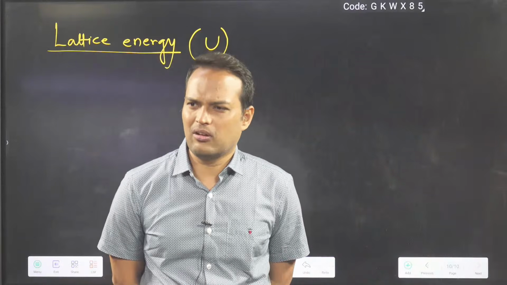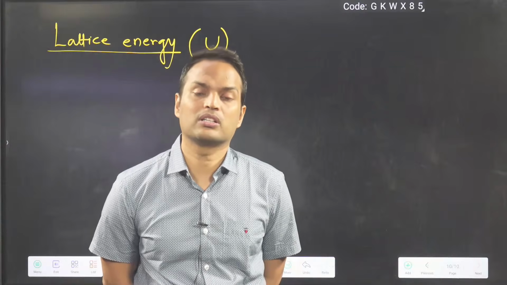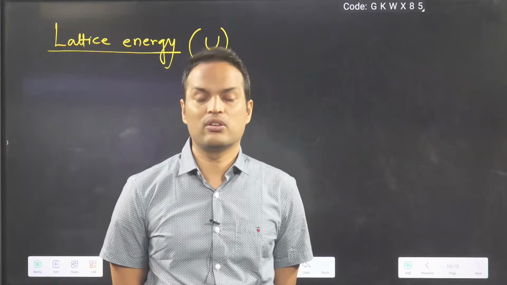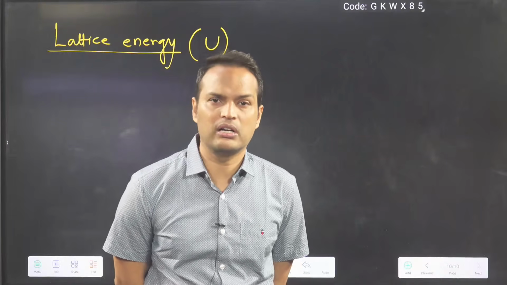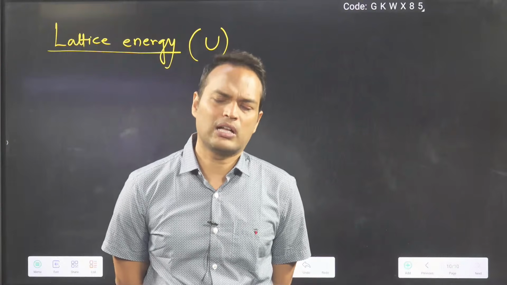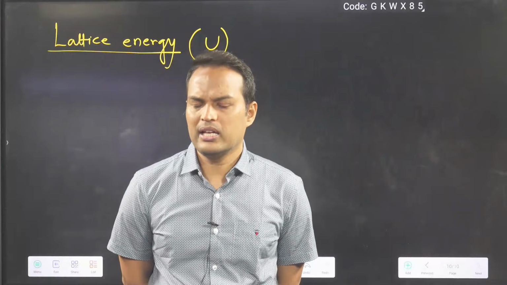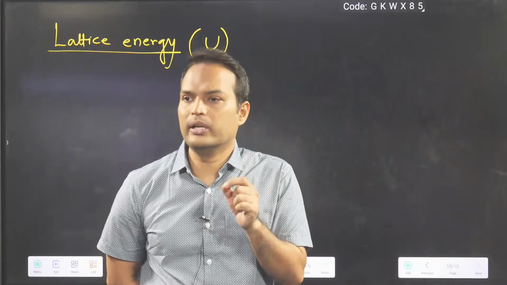But that chapter is now removed. In that chapter we used to tell what is solid, what are the different structures. They will say rhombic, monoclinic, rhombohedral, cubic, hexagonal. So many words were there. Chalo, leave it. You simply think like this: any solid is made up of a repeating unit.